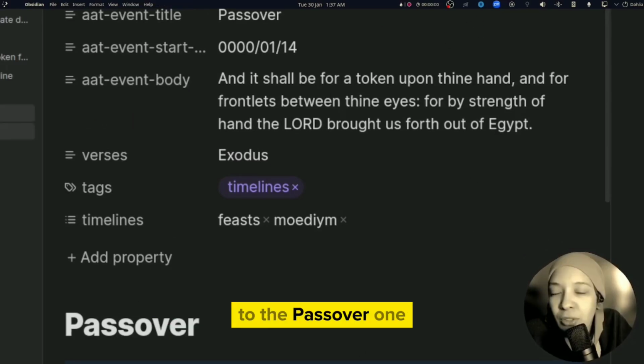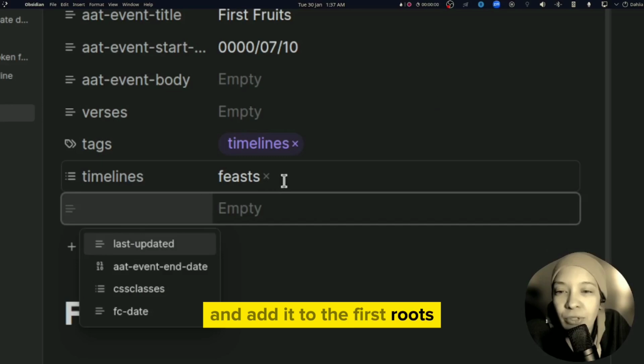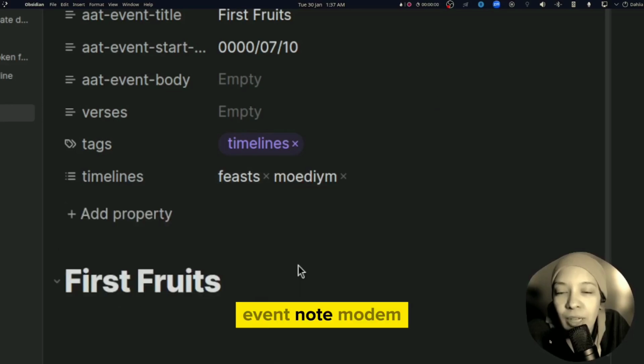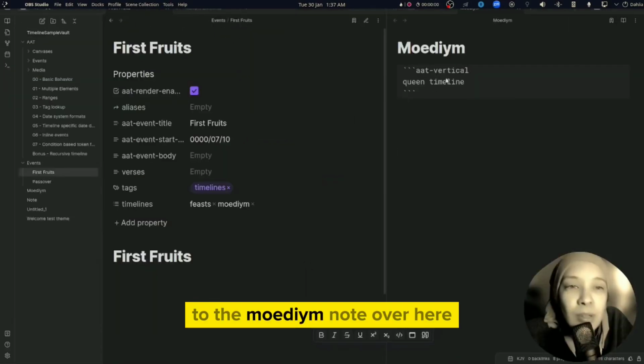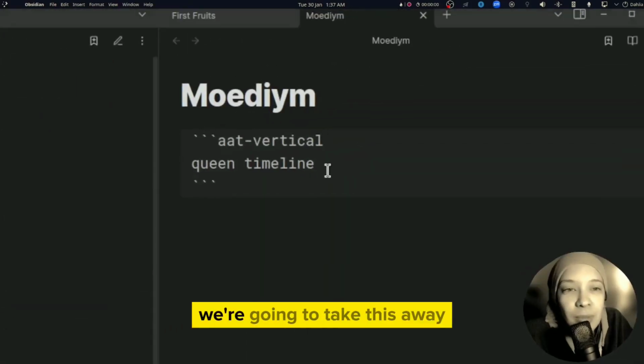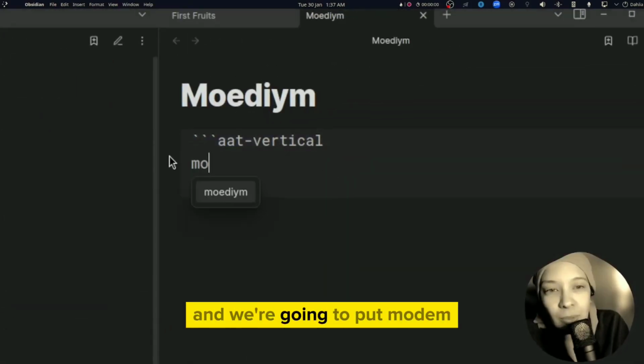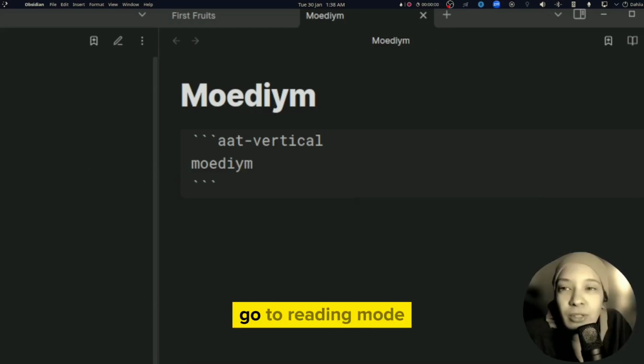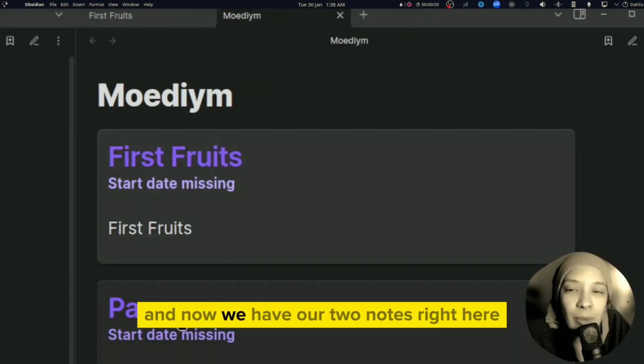This is the Passover one, and add it to the first fruits event note. We're going to take this away, and we're going to put Moedim. Go to reading mode, and now we have our two notes right here.